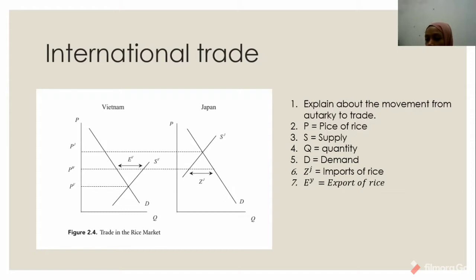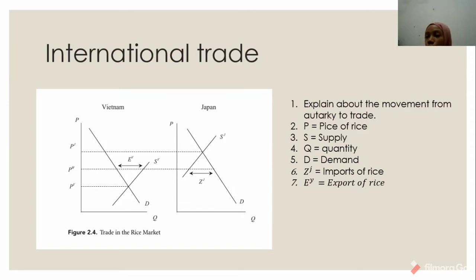The question that often arises among students is: what ensures that the amount exported by Vietnam is the same as the amount imported by Japan? The answer is, if EV were smaller than IJ, there would be excess demand, or a shortage, in the world market for rice.